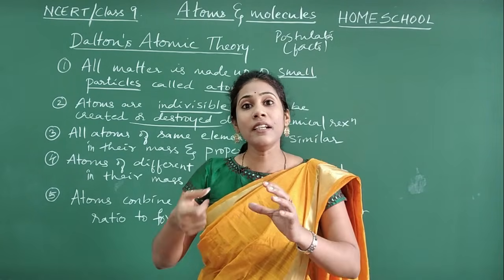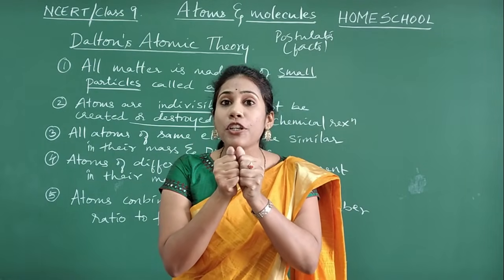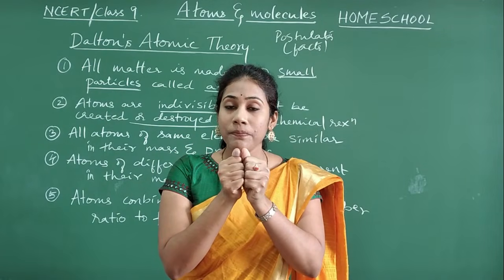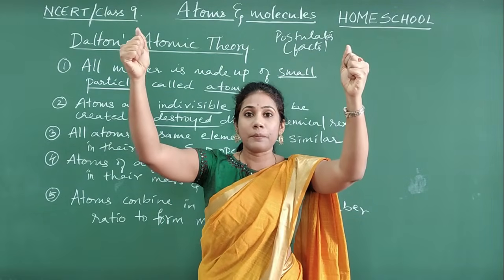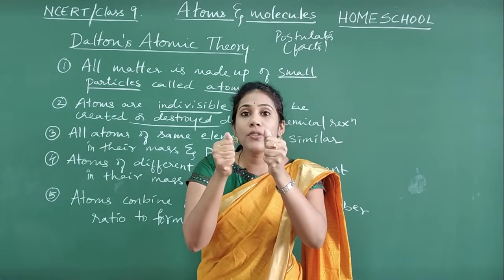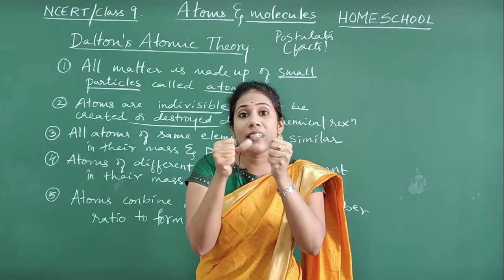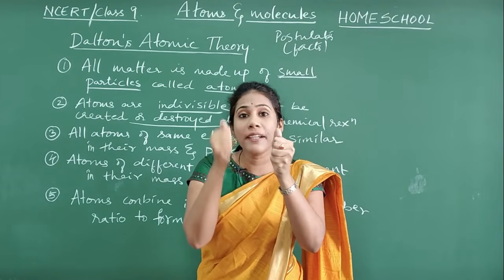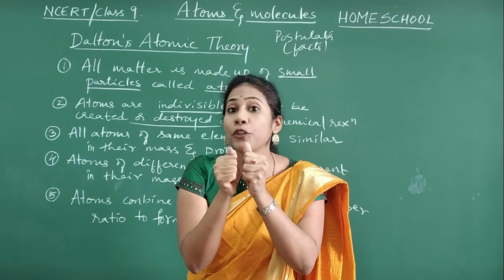A chemical reaction is all about combination of atoms, guys. Imagine this is one atom, this is another atom. When these atoms come closer and closer, you know what happens? Attraction is created between this atom and this atom, so you get a molecule.